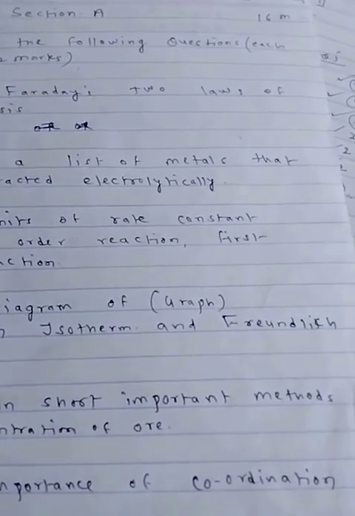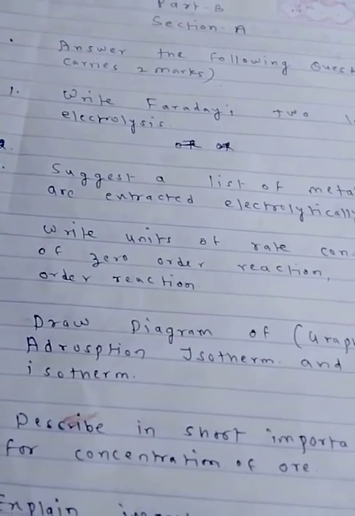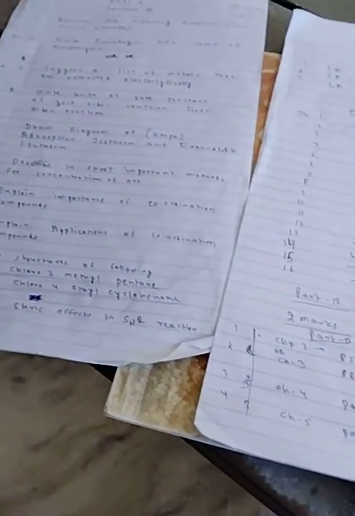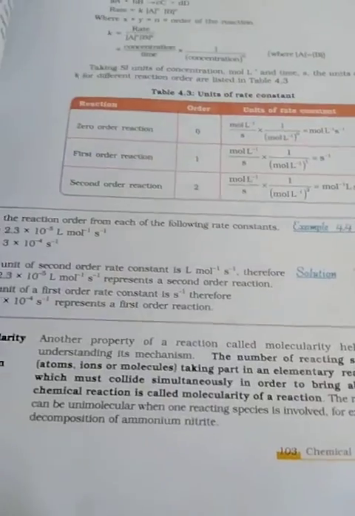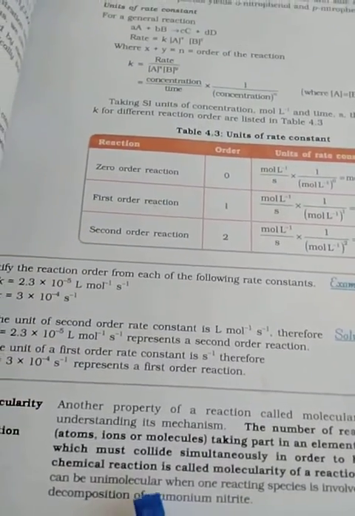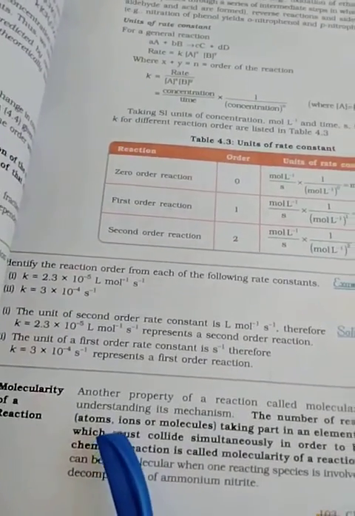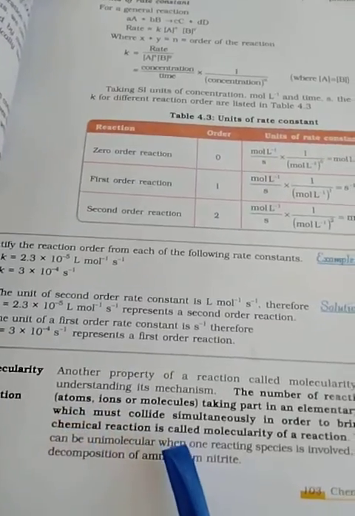Suggest a list of metals that are extracted electrolytically. I told you to write only the names of metals. So this one is on textbook page number 103, from the chapter metallurgy.